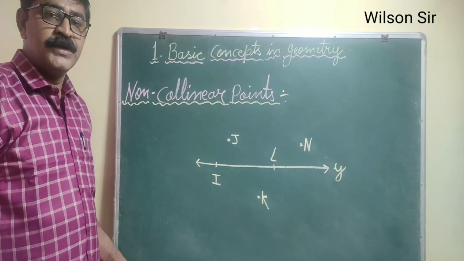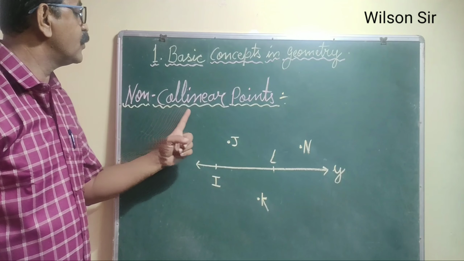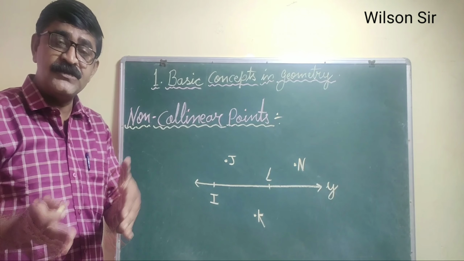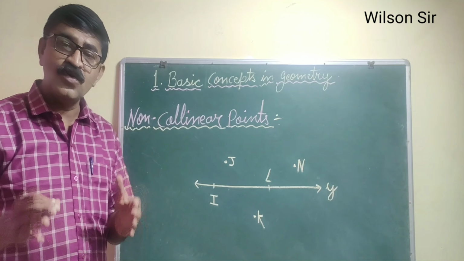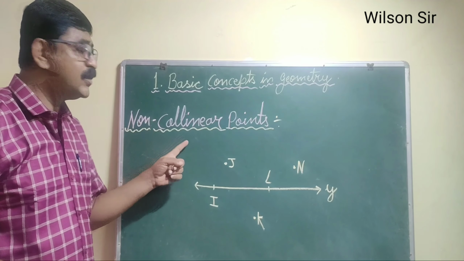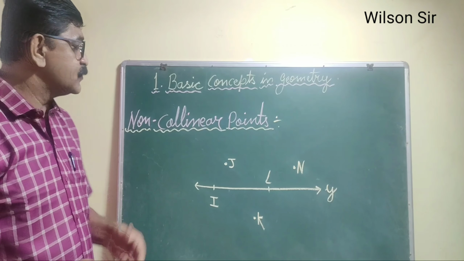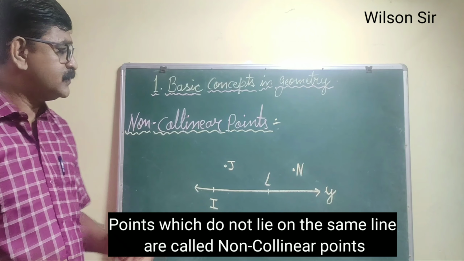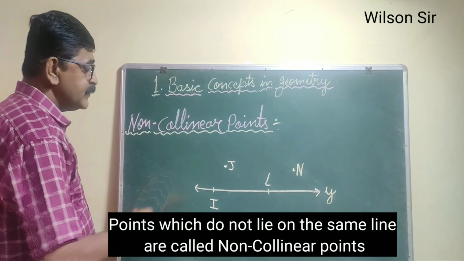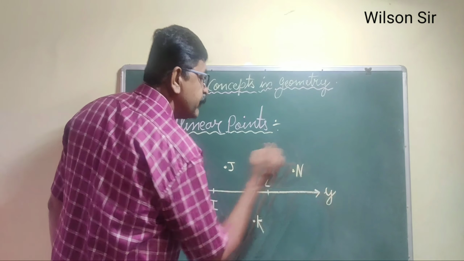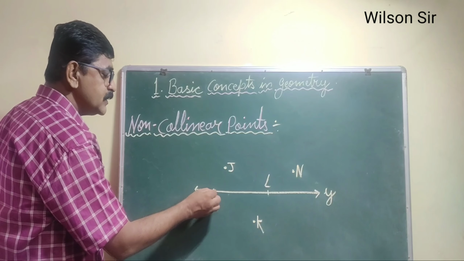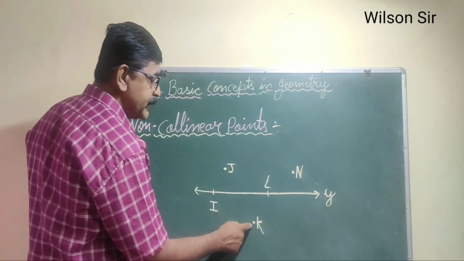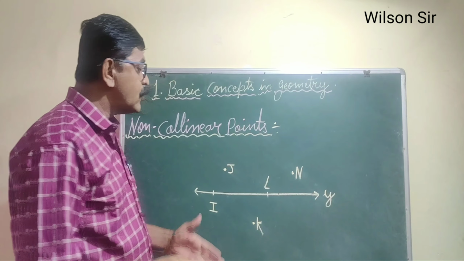Followed? Next point we will see about non-collinear points. What was the previous point? Collinear points means points which lie on the same line are called collinear points. And non-collinear means what? Opposite of collinear. So the points which do not lie on the same line are called non-collinear points. We will see with the help of an example. This is a line Y, and see the point I is on the line, point L is on the line, but point J and point K and point N are not on the same line.